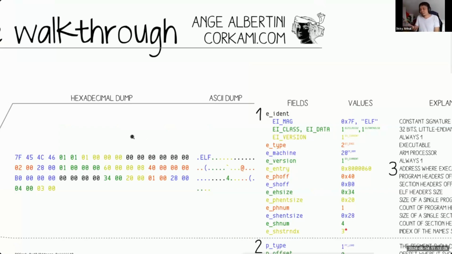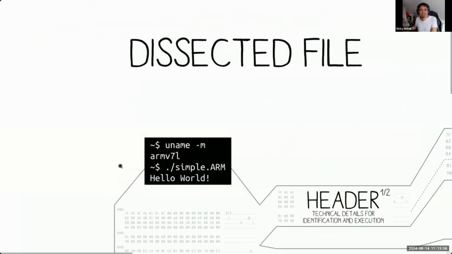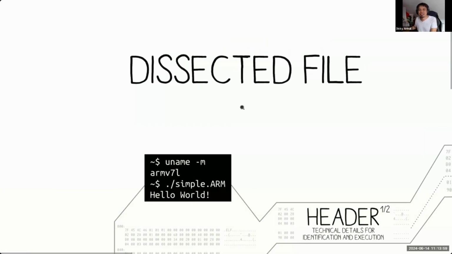Even though I'm using Linux on my laptop, maybe I can just copy this file to my laptop. But if I try to run this file, of course it won't run, because my laptop is x86, while the content of this binary file is ARM instructions. My laptop will not be able to run this binary. So that's why it's very important that we match our uname, which is ARM, with the contents of the file.